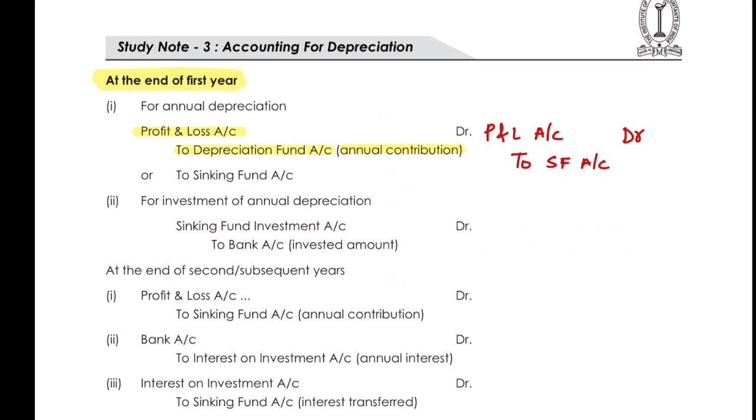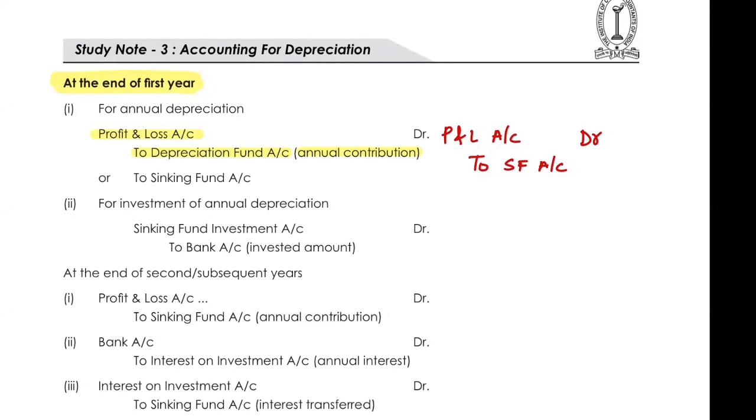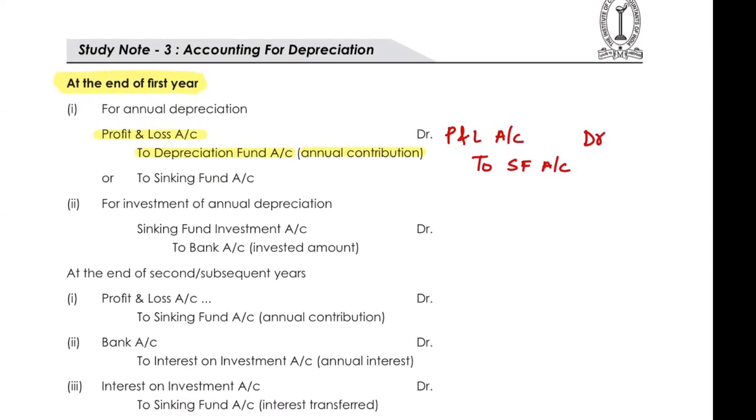Here I will transfer that amount which I am going to invest as an annual contribution to my fund, because that amount will be invested. For annual depreciation, you will do P&L account debit to sinking fund account, 47,000 rupees.